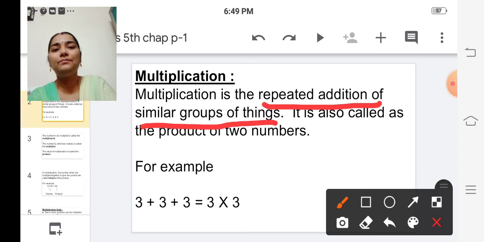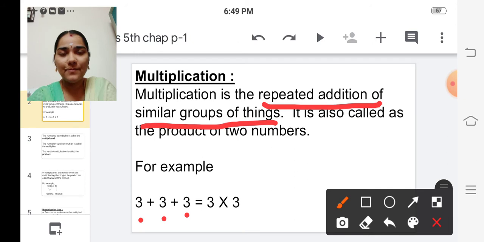Okay, for example, here see 3 plus 3 plus 3. Here we are adding the number 3 how many times? 3 times, isn't it? It will take time, so instead of adding the number 3 times, we can multiply. Which number is to be added? 3. How many times should it be added? 3 times.